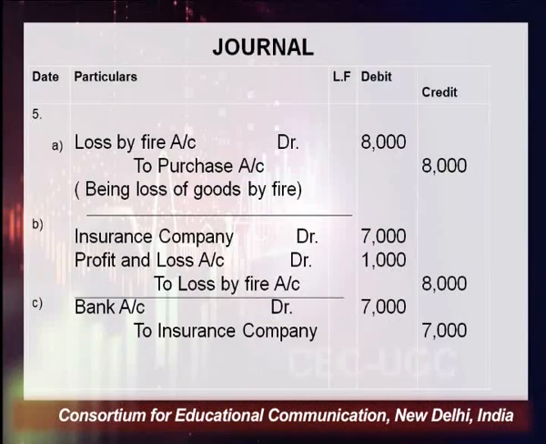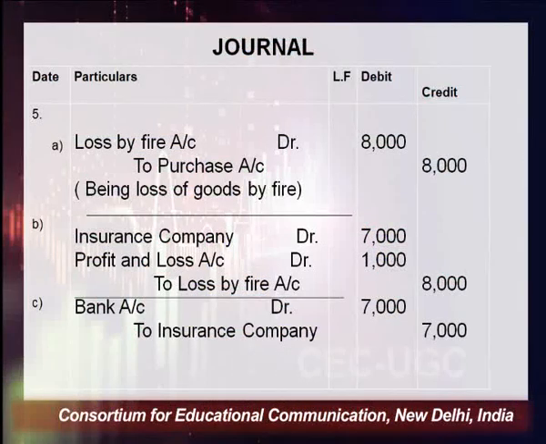If this loss is no more loss to you, in that particular case you have to credit this account. But in this particular transaction, loss by fire was given as rupees 8,000 and only rupees 7,000 was admitted by the insurance company. That is a partial claim. So whatever they are willing to pay, the insurance company admitted the claim for rupees 7,000 and the insurance company is a debtor.